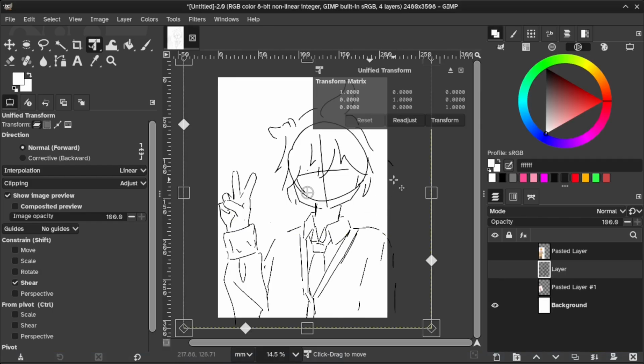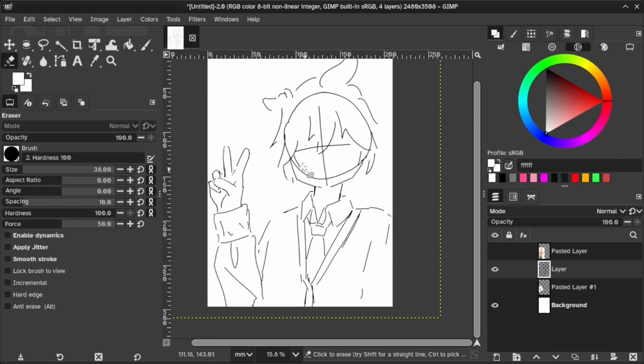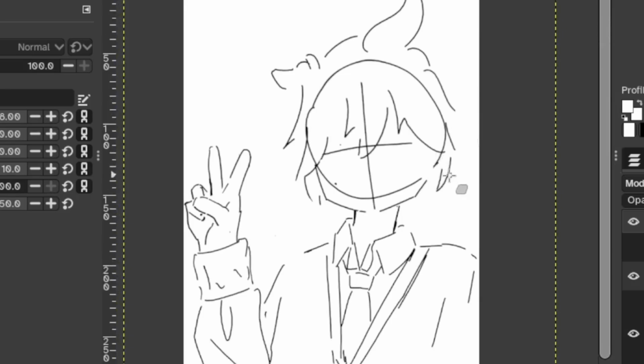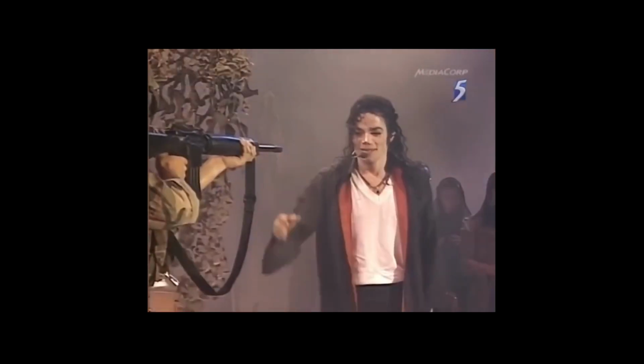I don't know why transforming has so many steps. There shouldn't be that many steps. I feel like there should be an easier way to do this. There should be a better way to do this. Boy, I wish the GIMP fans in the comments could time travel and tell me those tricks.